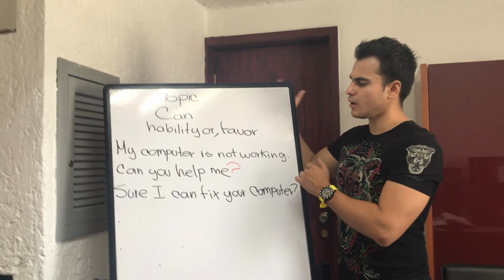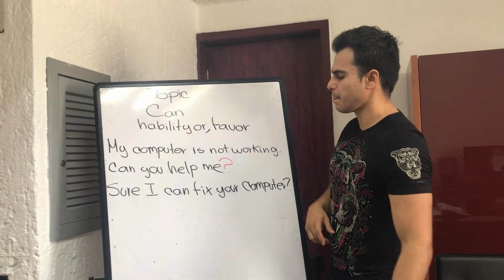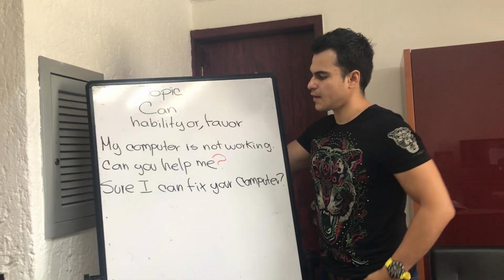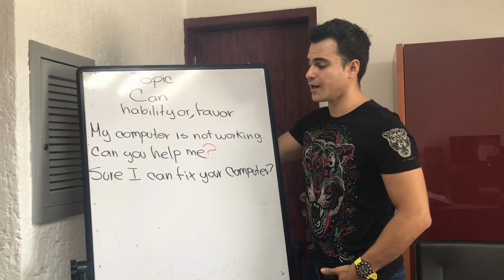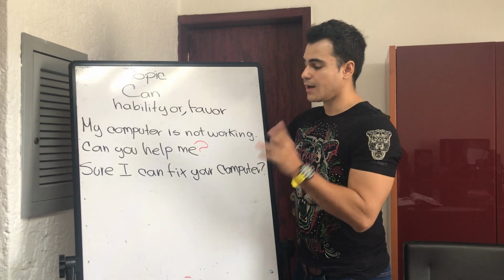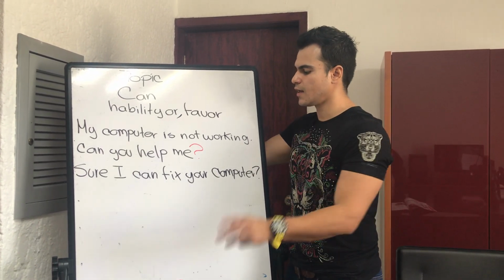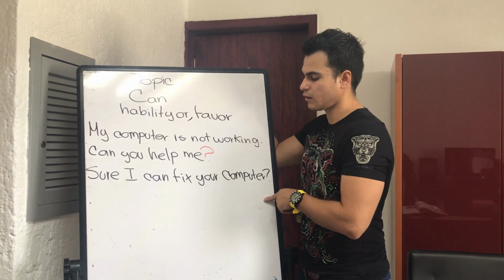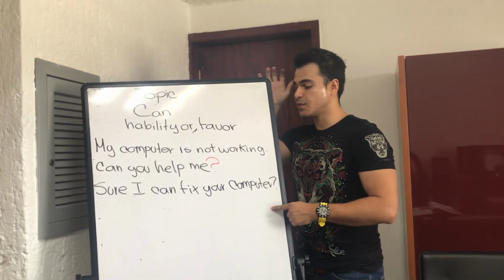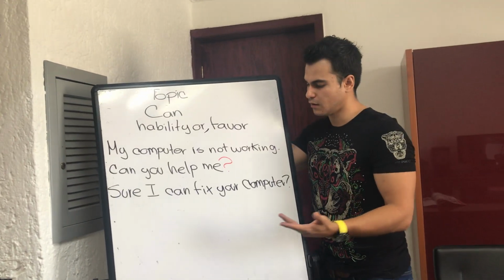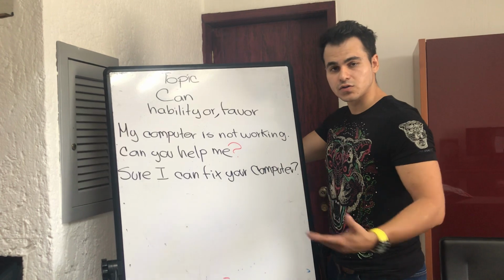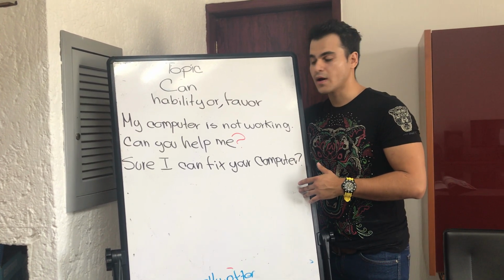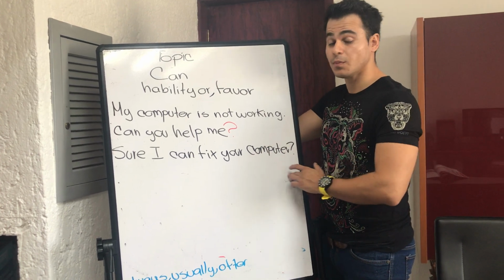En la primera oración, la persona utiliza el verbo can para pedir ayuda. Mi computadora no está trabajando, no está funcionando. ¿Me podrías ayudar? En la segunda oración, la persona utiliza el mismo verbo para decir que sí lo puede ayudar. Sin embargo, lo utiliza para expresar una habilidad que tiene, porque tiene la habilidad o el conocimiento necesario para reparar su computadora. Alright? Sure, I can fix your computer.